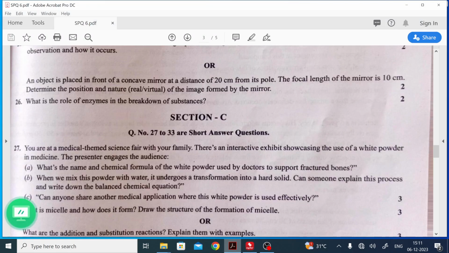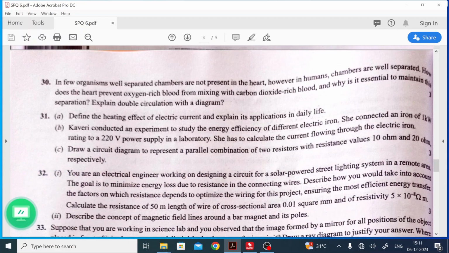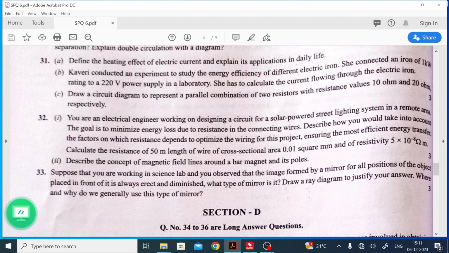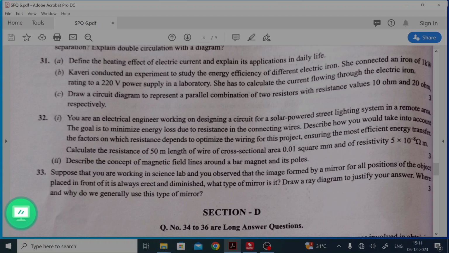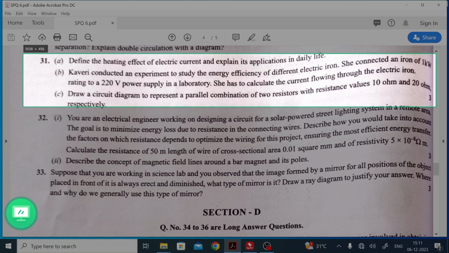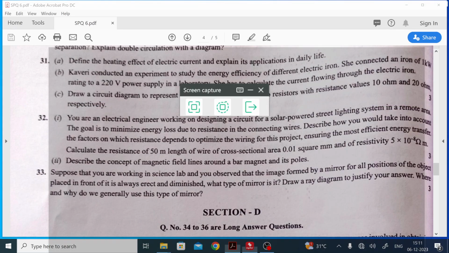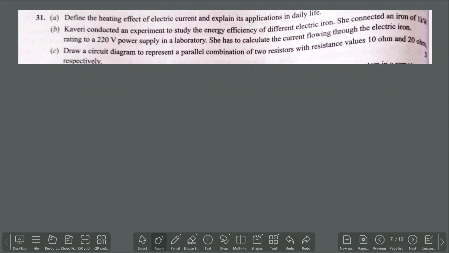Next. So read the question. First one, define heating effect of electric current and explain its application in daily life.